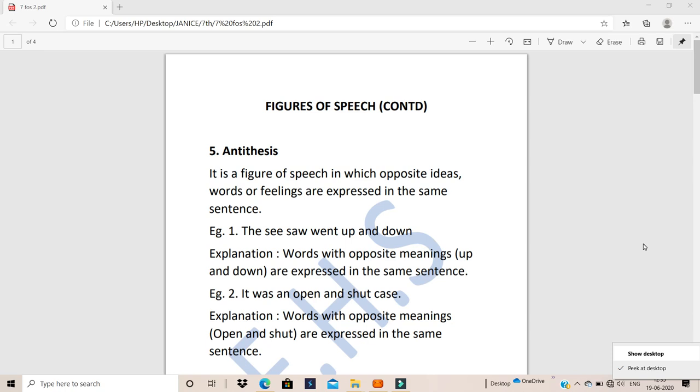And please do revise what I have already taught you last time. Revise it again, at least read it once more if you're not going to study it once more. But at least now, after revising the old one, you will read this and learn it along with the spellings as well as the explanation. How you are going to write the explanation, that's very important. Learn this along with the spellings and explanation, because when I'm teaching you the poem, and if I tell you this is antithesis, you will not know what it is unless you have studied.